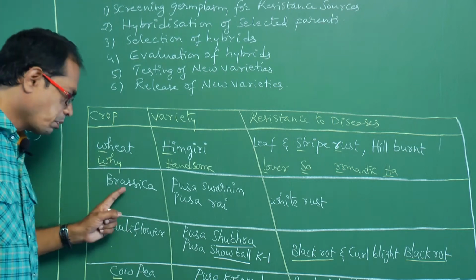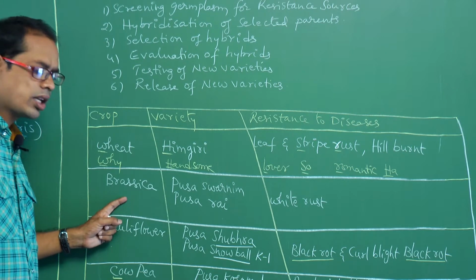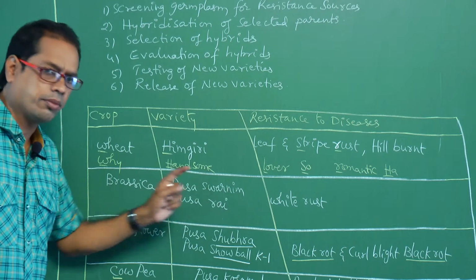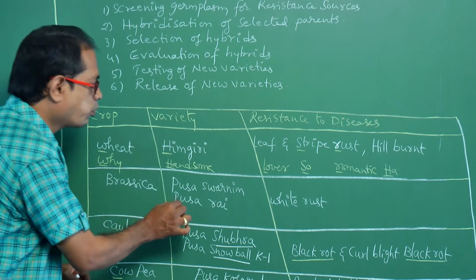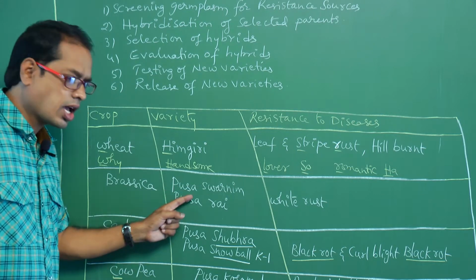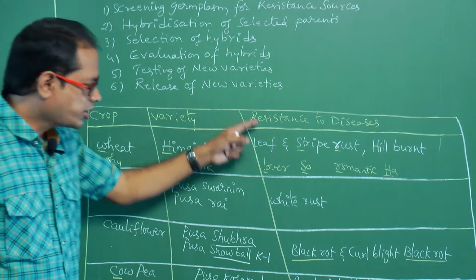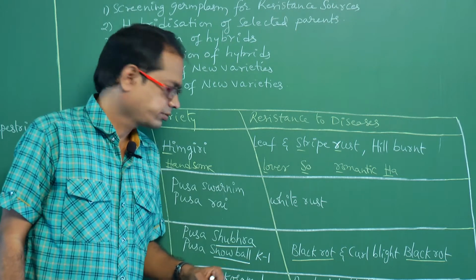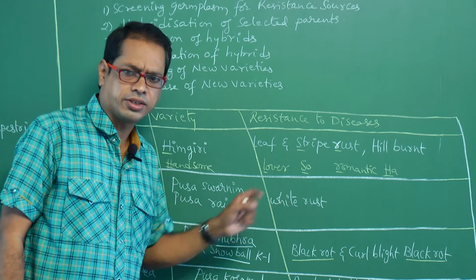Next one, Brassica. What are the varieties? Pusa Swarnim. Another one, Pusa Rudhra. Pusa Swarnim, Pusa Rudhra, and resistance to white rust.